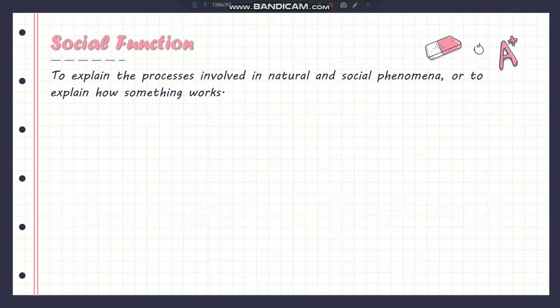The social function of explanation text is to explain the process involved in natural and social phenomena, or to explain how something works.